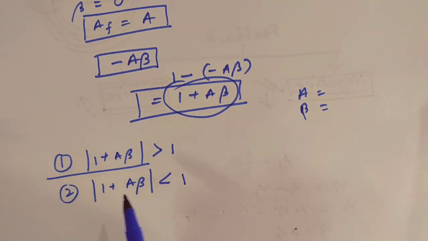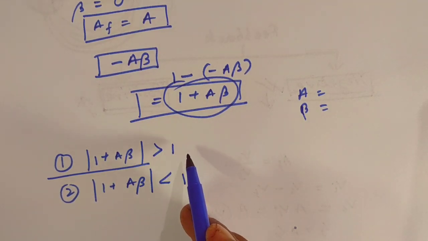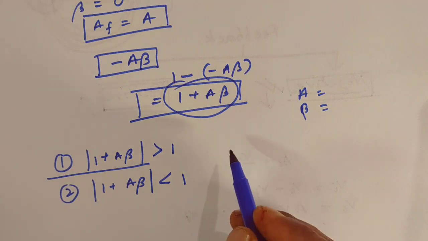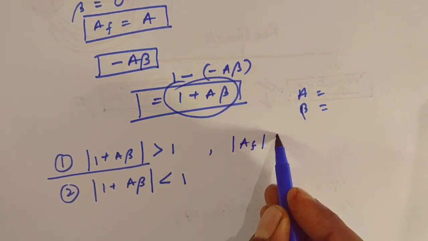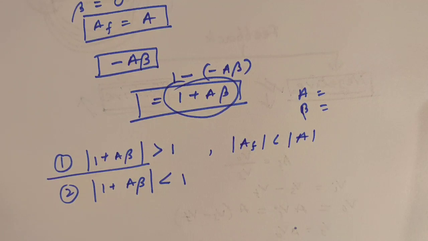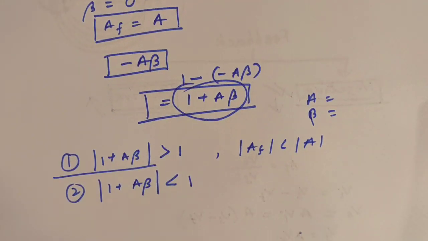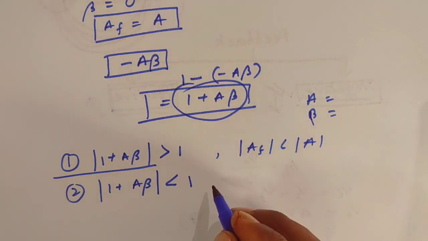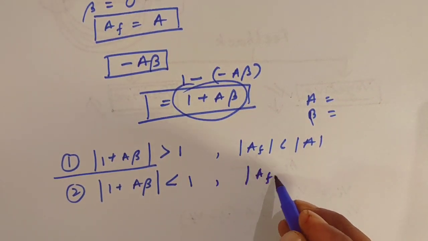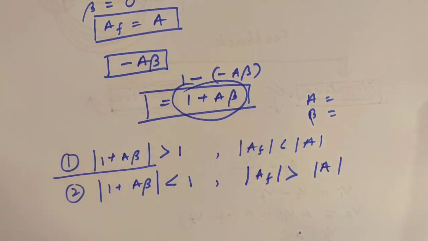When 1 plus A beta is greater than 1, mod of AF is less than A. From the equation you can see, that characterizes the negative feedback, when AF is less than A. Similarly, the opposite case, AF greater than A, characterizes the positive feedback.